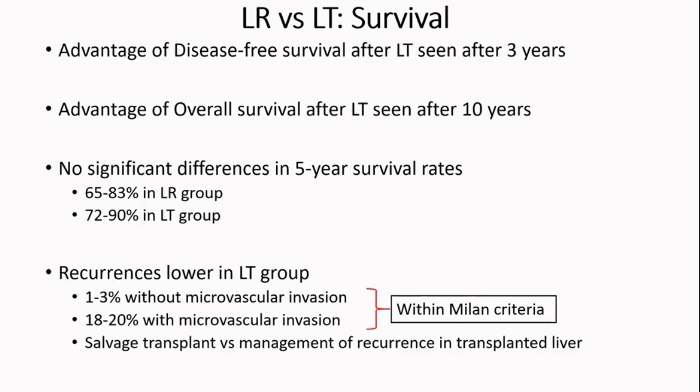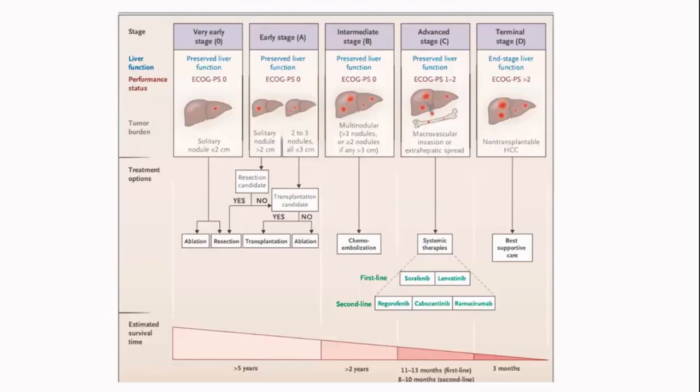And you can always have a salvage transplant after you do a liver resection. So in a transplanted liver, you have to manage a recurrence. After resection, you can always go in for a salvage transplant. So this is the current BCLC staging, where estimated survival beyond 5 years is there in both resection as well